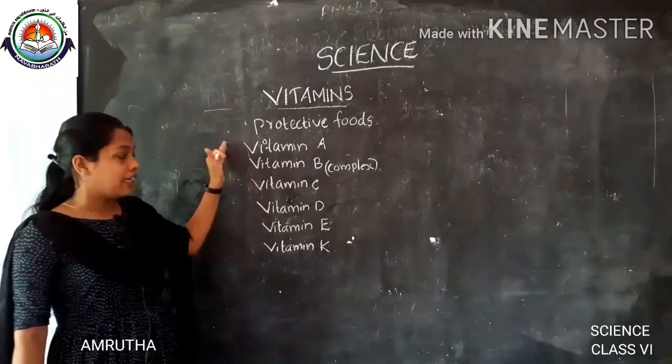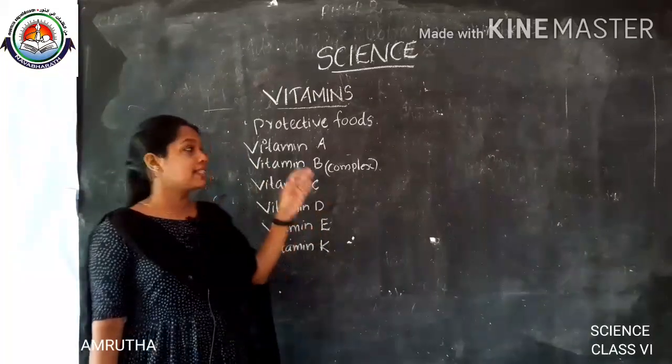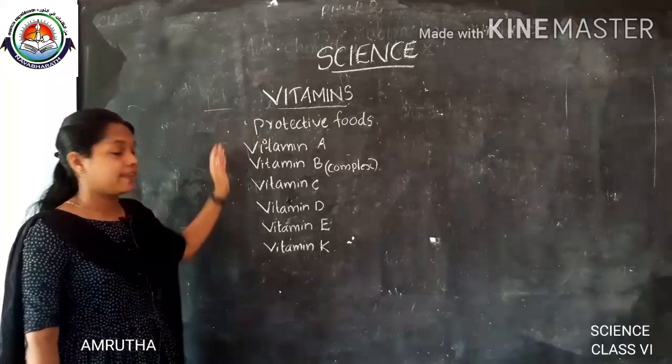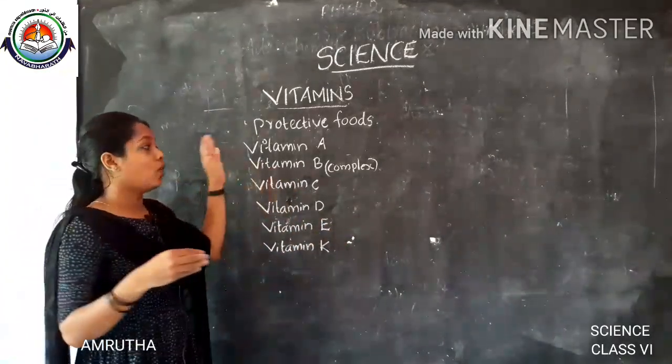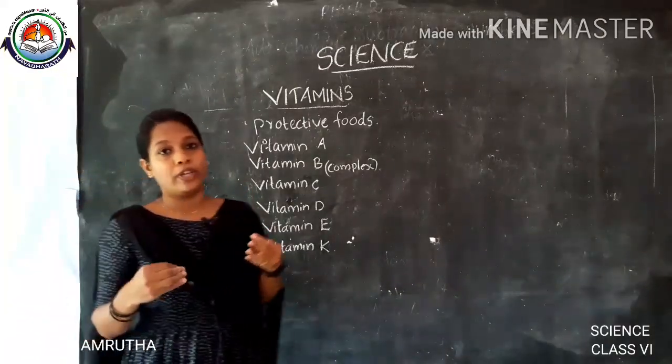Here we are going to discuss the sources of these vitamins and also the functions of these vitamins in our body.